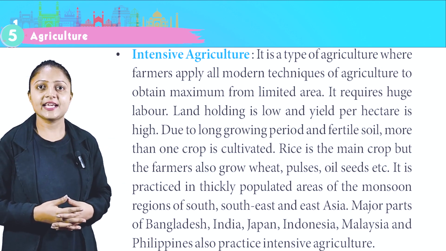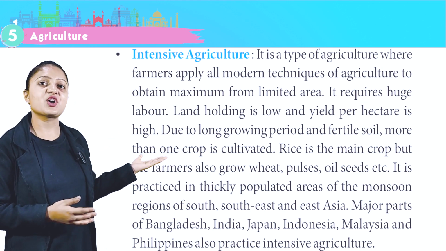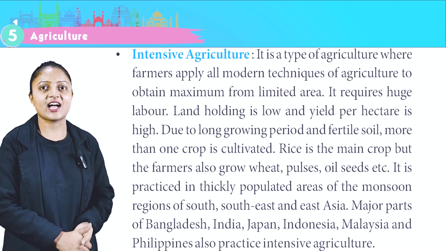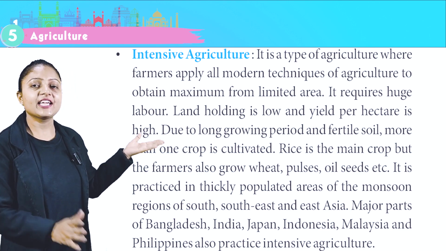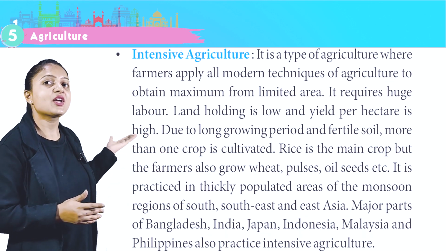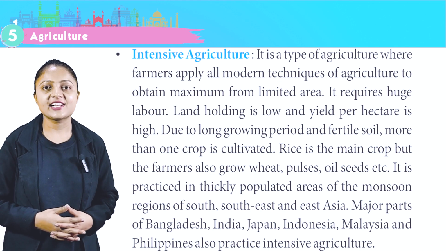It is practiced in thickly populated areas of the monsoon regions of South, Southeast and East Asia. Major parts of Bangladesh, India, Japan, Indonesia, Malaysia and Philippines also practice intensive agriculture. You can see this image. This is the image of intensive agriculture.